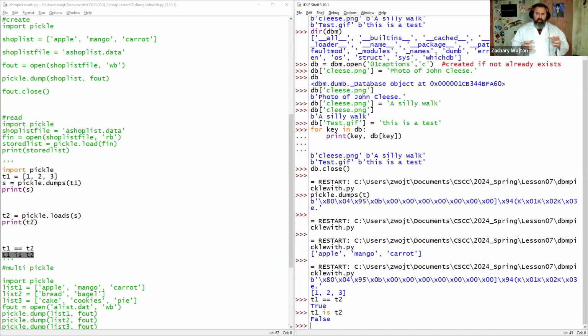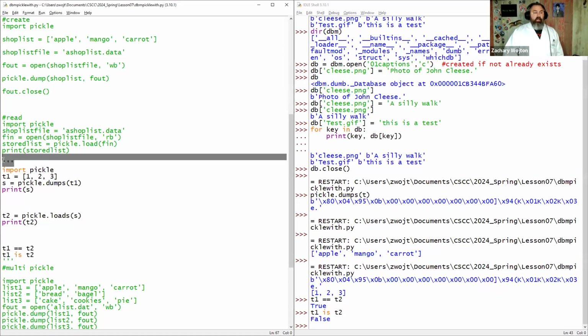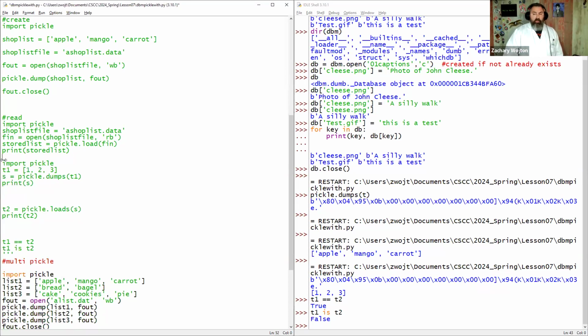Remember, with a list, sometimes when you say T1 equals, if these were both lists, it would say true and true. Here we get a true and a false. They're literally two separate items with the same data. So the true is because the data is the same. The false is because they're two separate items, which is kind of cool, right? Because now you can copy data relatively quickly in byte array format and pass it around.